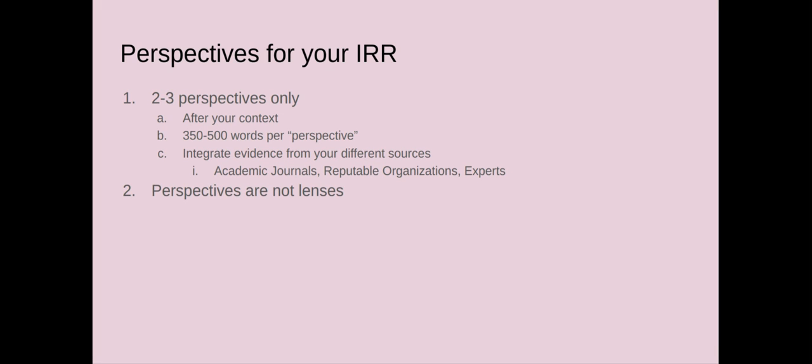So another thing to remember is that perspectives are not lenses. Lenses can help you find perspectives. Your lenses help you focus in, but the perspective really narrows in on one thing. So a lens would be the psychological lens. But there is a lot that comes with psychology.